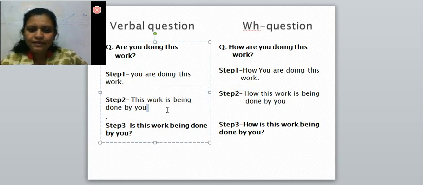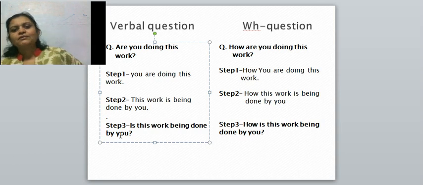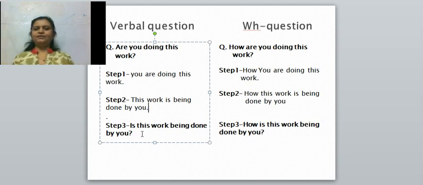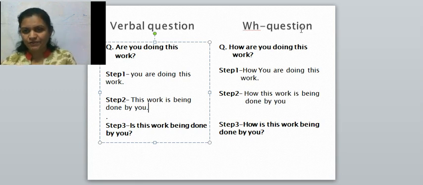Okay, and then we have to write down the interrogation of this passive voice. Step third, which is our answer. Purposefully I did it in bold. See, is this work being done by you? What is done? Only the auxiliary verb is taken in the beginning of the answer and the remaining sentence as it is, and a question mark is given. Is this work being done by you? Understood?